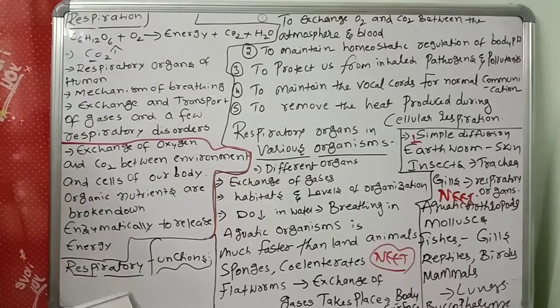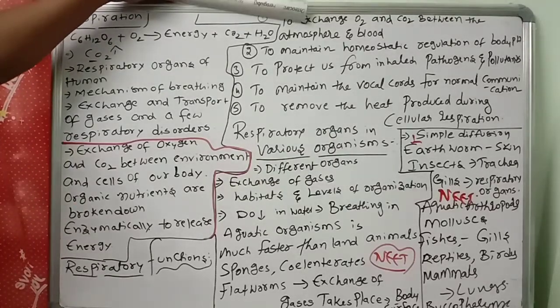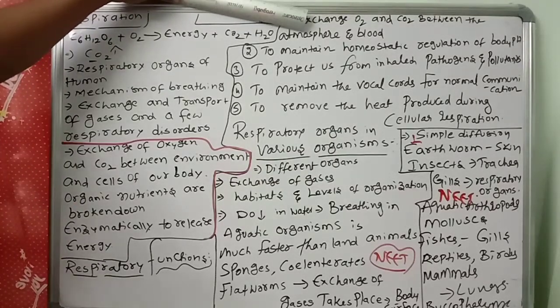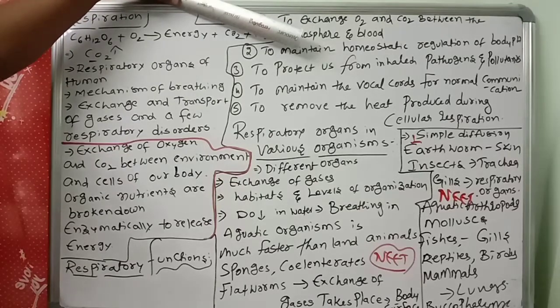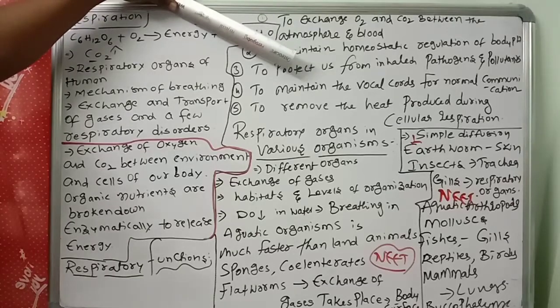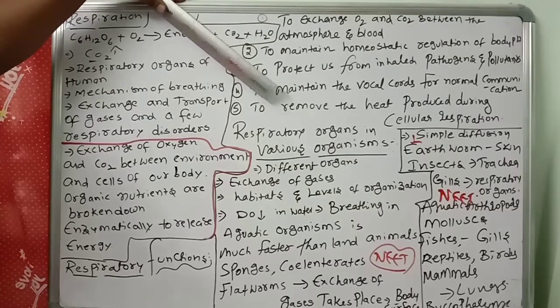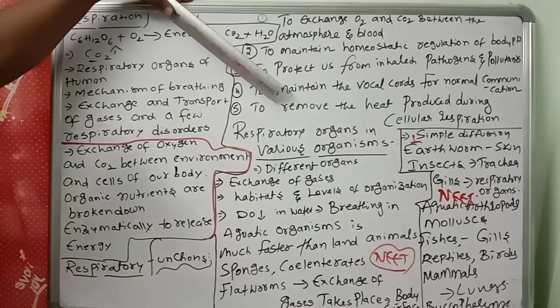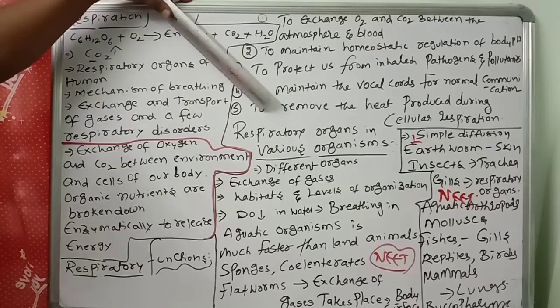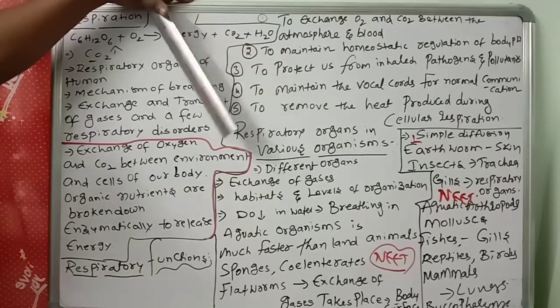So what are the respiratory functions? The five primary functions are: first, exchange of oxygen and carbon dioxide between the atmosphere and blood. Next, to maintain homeostatic regulation of body pH. To protect us from inhaled pathogens and pollutants. To maintain the vocal cords for normal communication. To remove the heat produced during cellular respiration. You should remember all these points.